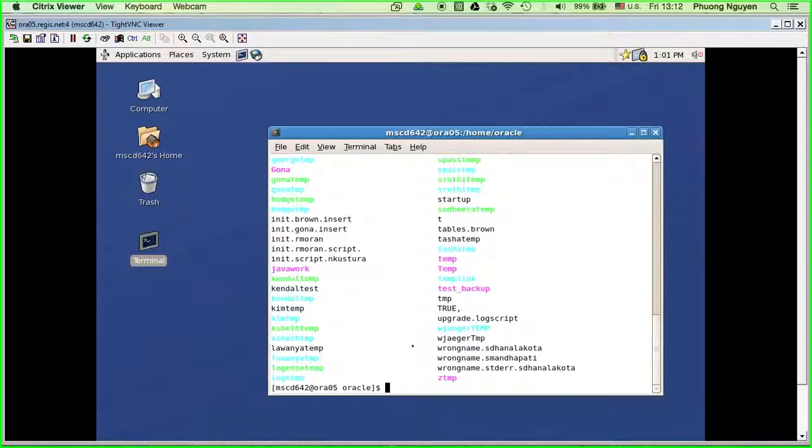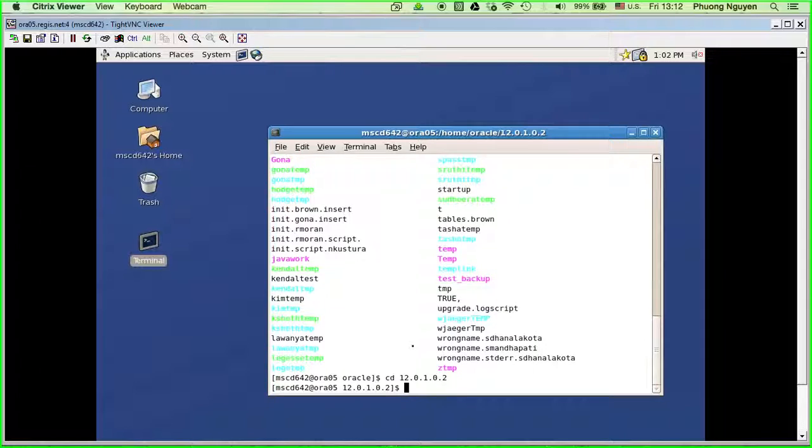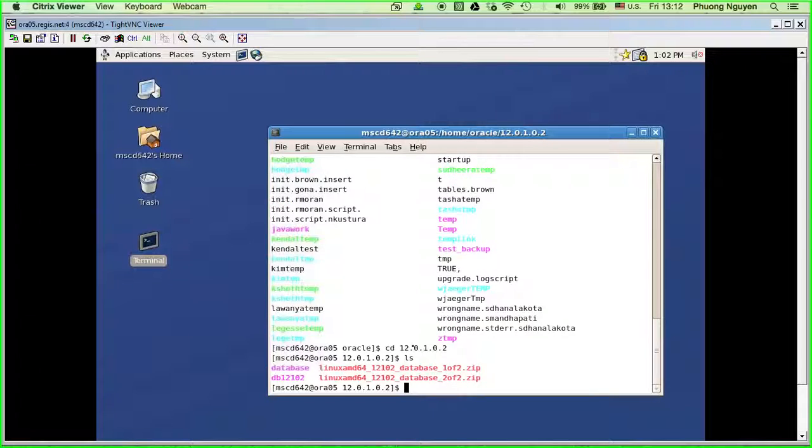I have all of these directories in one of the documents that I already sent out a few days ago. So in Oracle, I'm gonna cd to the 12.1.0.2 folder. This is the folder where they download the new version of Oracle. They put it in here. Okay, so I'm gonna go to database.